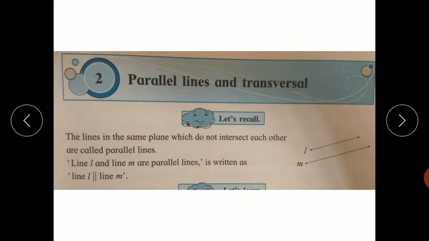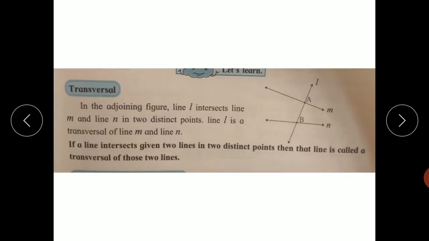And so the definition of parallel lines: the lines in the same plane which do not intersect each other are called parallel lines. Symbolically we write it like this, line L parallel to line M. This is the symbol for parallelism. Here line L and line M are parallel to each other.